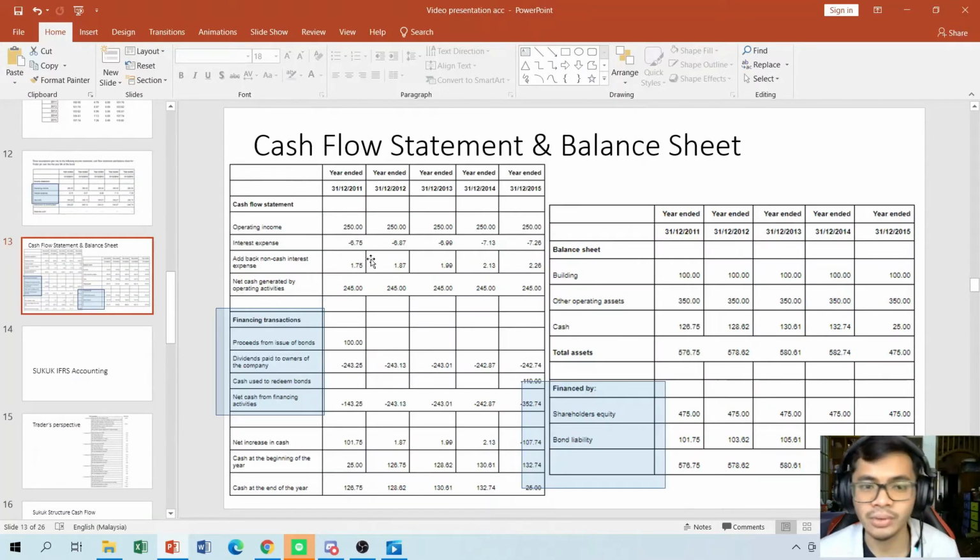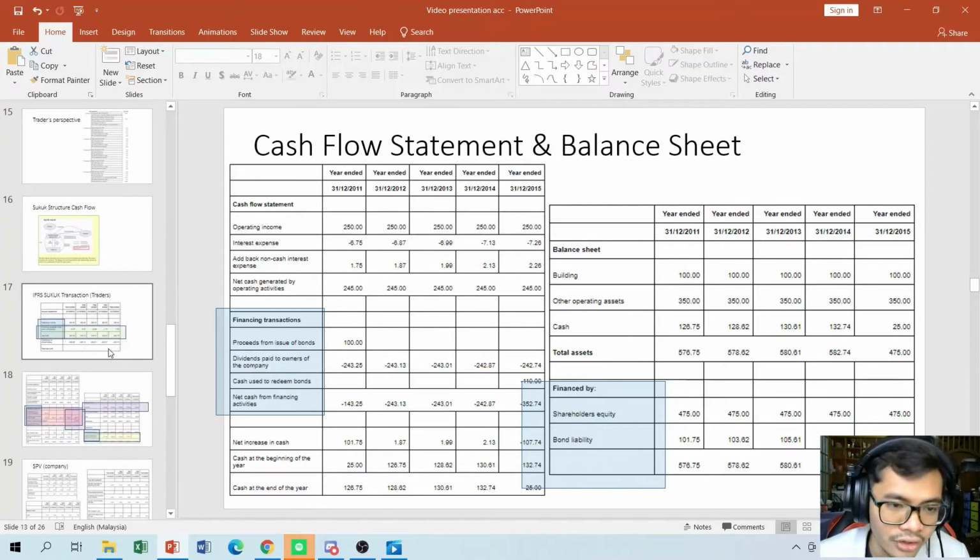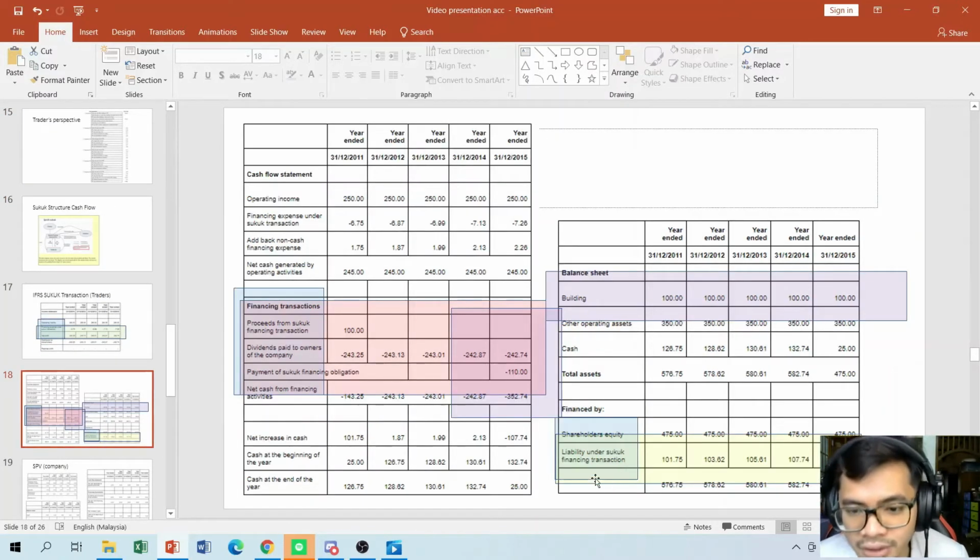And let's go for the next part, which is the cash flow statement and the balance sheet. As you can see right here, the financing transaction is the proceeds from the issue of the bond, the cash used to redeem the bond, and for the balance sheet it is the bond liability. While for the Sukuk, it's basically the same. For the balance sheet it is liability under the Sukuk financing transaction, while this one is a payment of the Sukuk financing obligation. So what I can conclude is both of them have the same structure due to the same goal, which is that the IFRS wants to highlight more the economic effect.